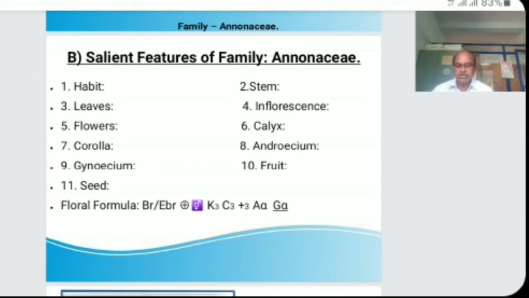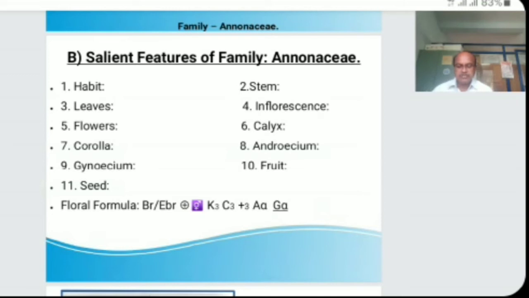First floral whorl is calyx. The calyx has 3 to 6 sepals which are free or united at the base, persistent, valvate aestivation, green in color. Then corolla, petals 3 to 6, polypetalous, regular, usually arranged in 2 whorls, thick, fleshy, valvate or imbricate type of aestivation.